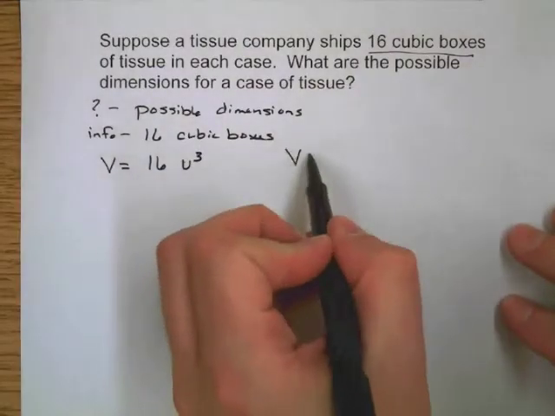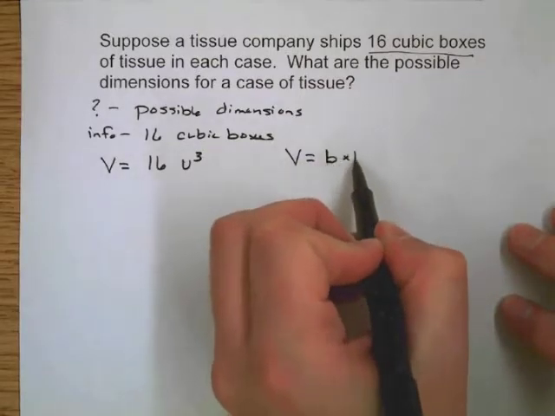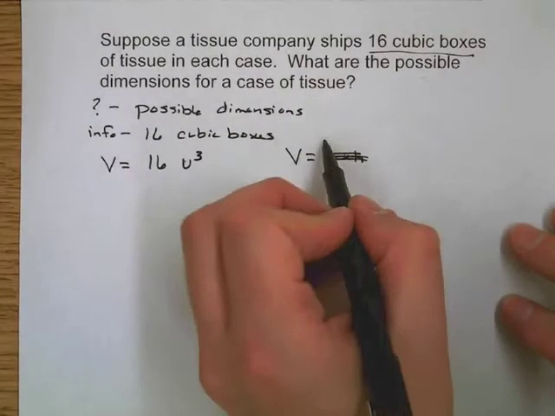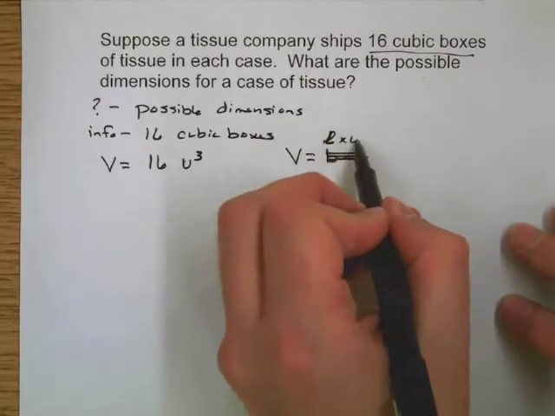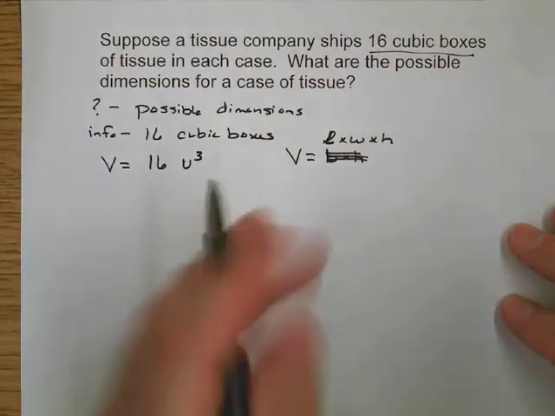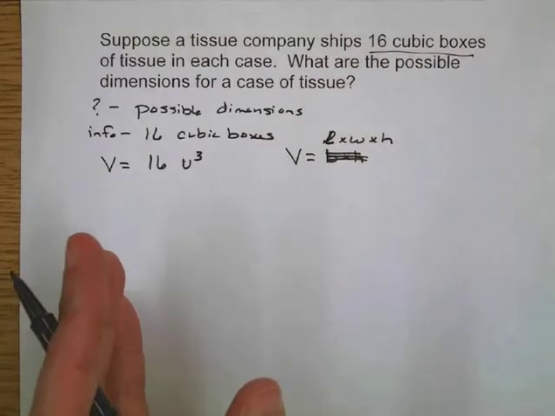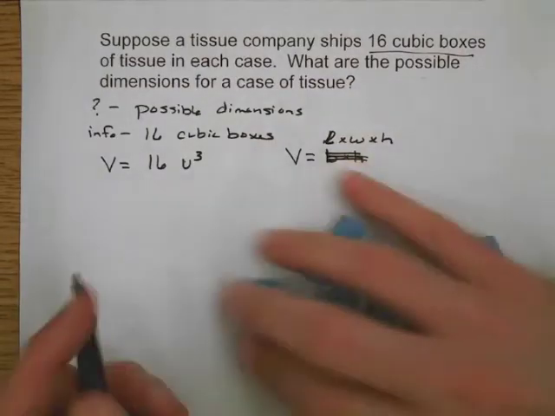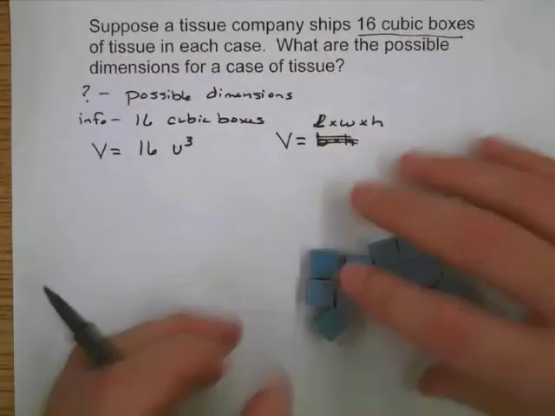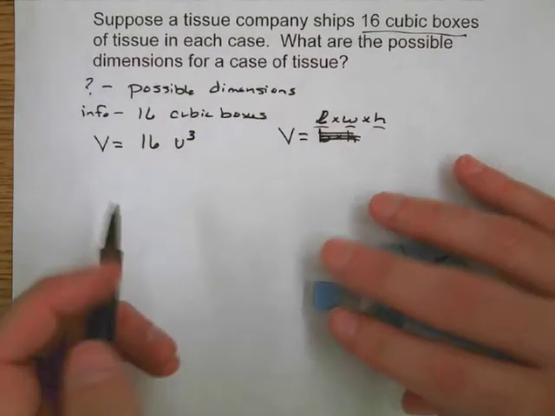Well, we know that volume equals the base times the height, or the length times the width. That might be a better way to think of it. Let's think of it as length times width times height. This is hard to think about when we don't have an actual object. So for my strategy, I'm going to use objects, and I can actually just manipulate these around. I want to be thinking about what are my length, my width, and my height. Those are the dimensions.